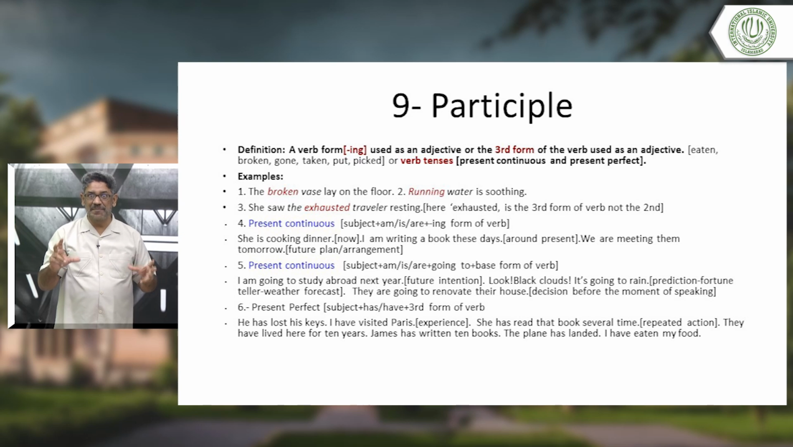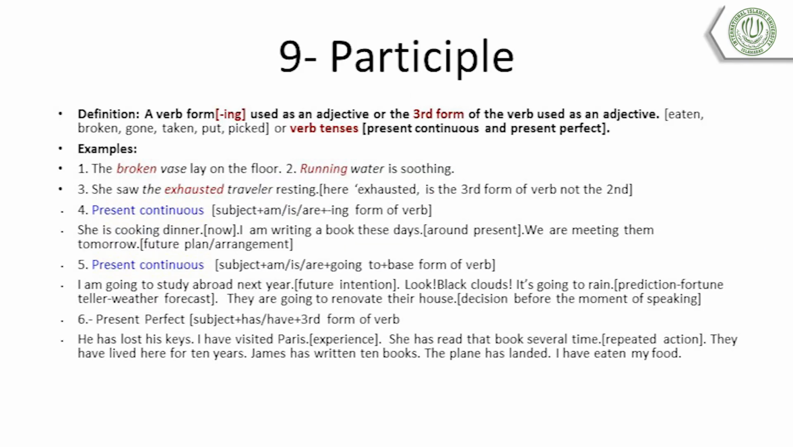Talking about some plan. What type of plan? Let's discuss this. I am going to study. We use the first form of the verb. After going to, we use the base form of the verb. Okay? I am going to study abroad next year. This shows future intention. I am only talking about my intention.